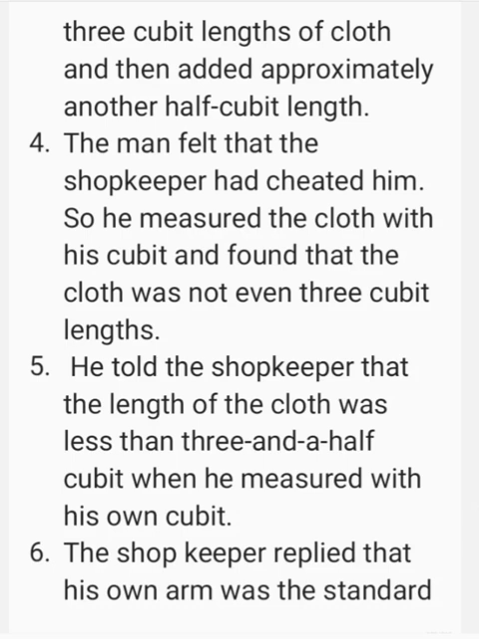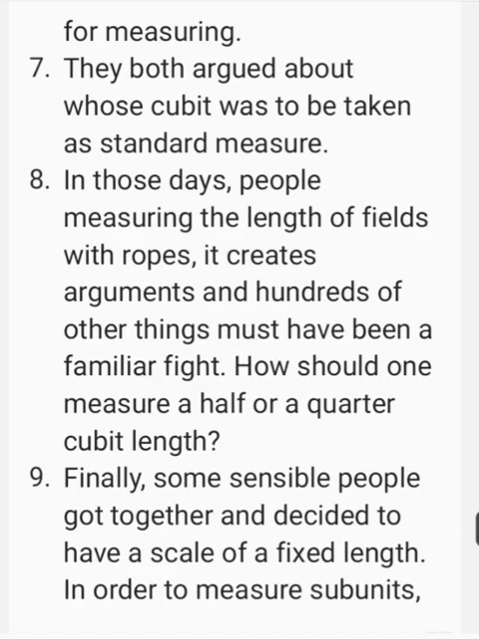The man felt that the shopkeeper had cheated him. So he measured the cloth with his cubit and found that the cloth was not even 3 cubit lengths. He told the shopkeeper that the length of the cloth was less than 3.5 cubit when he measured with his own cubit. The shopkeeper replied that his own arm was the standard for measuring. They both argued about whose cubit was to be taken as standard measure.